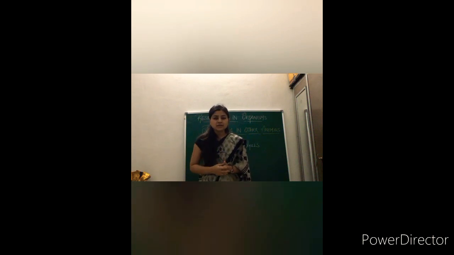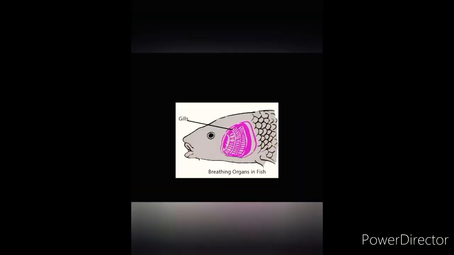When the water is passing, the blood vessels absorb the dissolved oxygen and then transport or diffuse the oxygen to various organs. As you can see here, the water comes in through the mouth and then washes the gills having blood vessels.